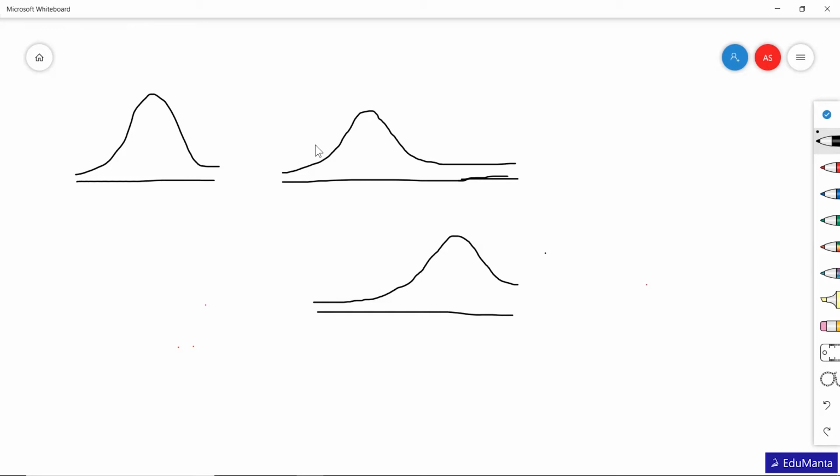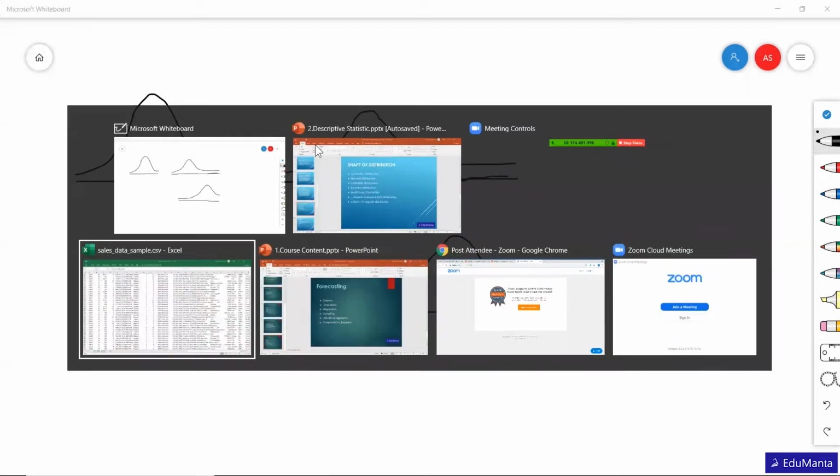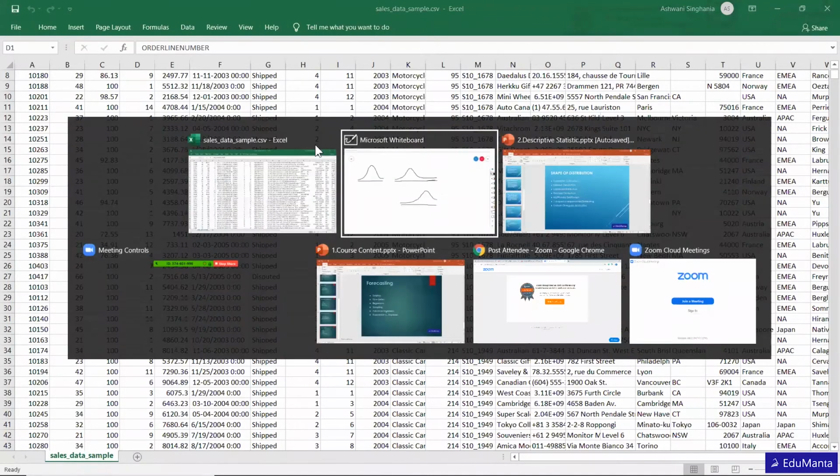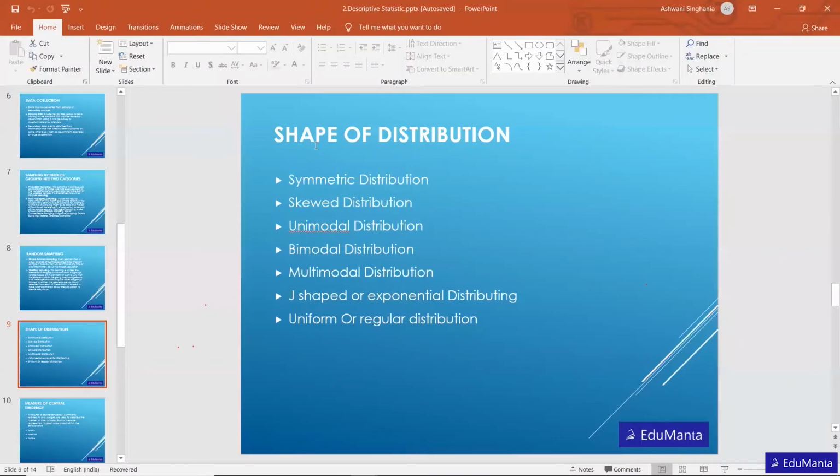This bell-shaped curve of distribution is called normal distribution. I will show you what kind of distribution this particular data is within some time. That will make it quite easy to understand what exactly distribution is. Then there's unimodal distribution, bimodal, and multimodal.